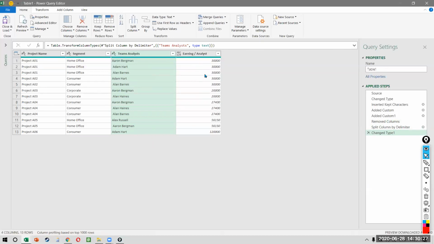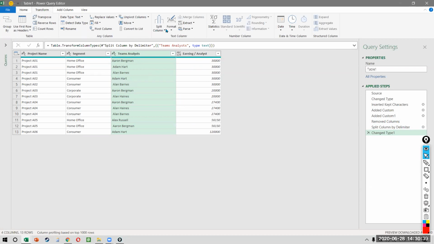And obviously that number has got duplicated. So you notice the 30,000 is coming 3 times, 20 is coming 2 times, and so on and so forth. There is an extra space here, which I don't like. So I want to format it. So in Transform, we can say Format and we want to trim it like you do in Excel. So you have trimmed the data as well. But we are not there yet.